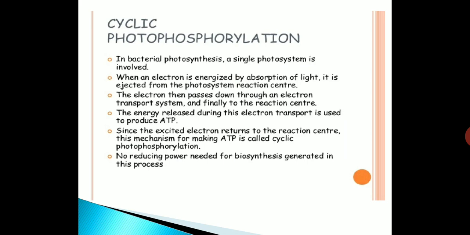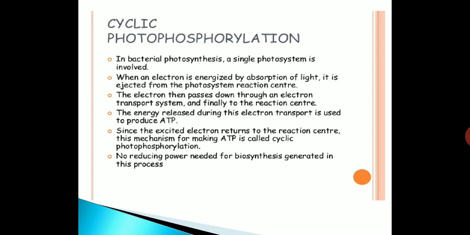First we will take cyclic photophosphorylation. In bacterial photosynthesis, a single photosystem is involved. When an electron is energized by absorption of light, it is ejected from the photosystem reaction center. The electron then passes down through an electron transport system and finally back to the reaction center.